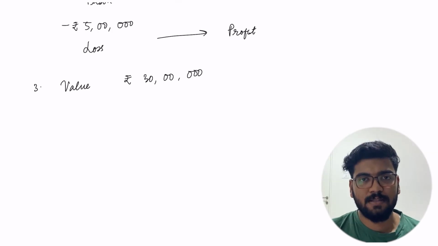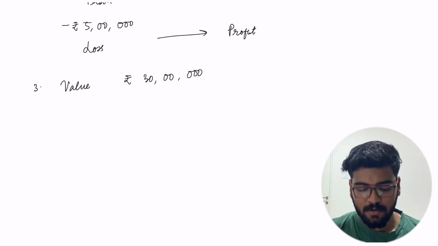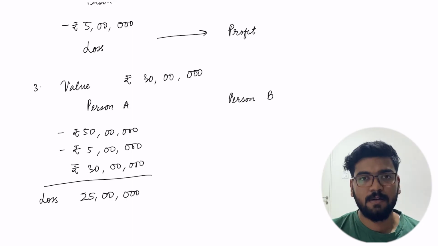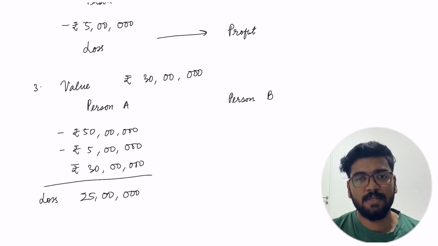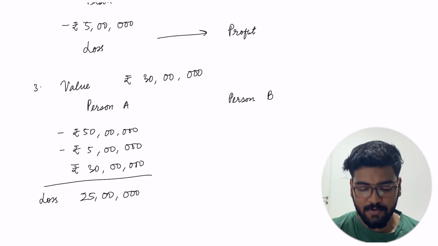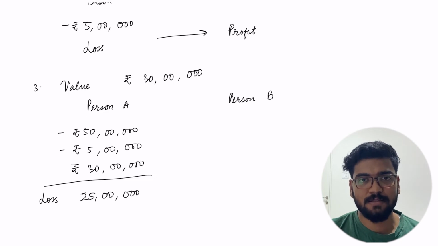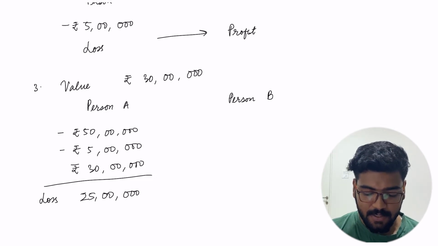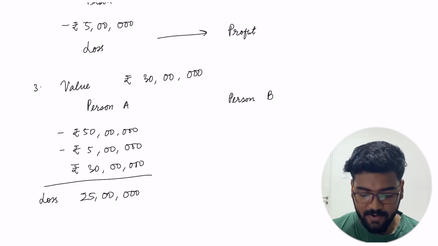Now let's have a look at the third possibility in which the value of land goes down, let's say to 30 lakh rupees. In this situation, person A has to buy the land as he is obliged to buy it at the given price, that is 50 lakh. But the market value of the land is now 30 lakhs. Given this information, person A has lost 25 lakhs.